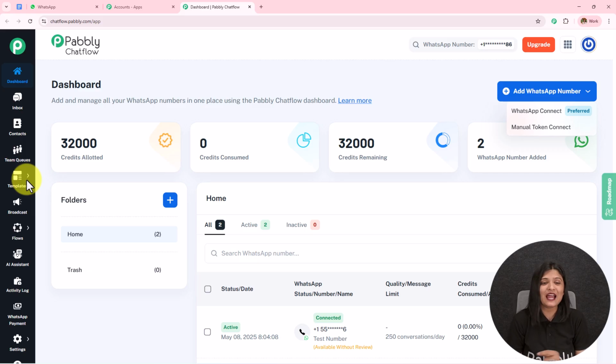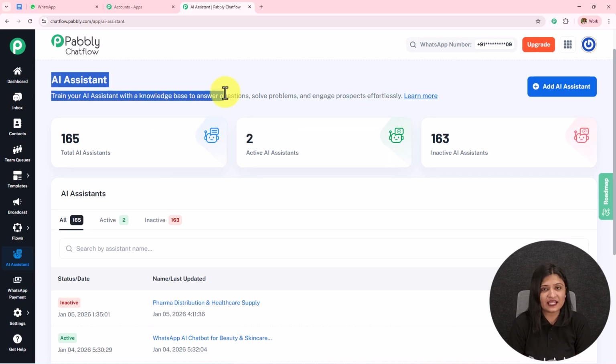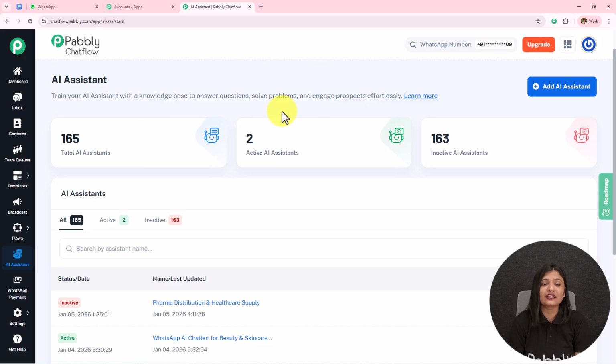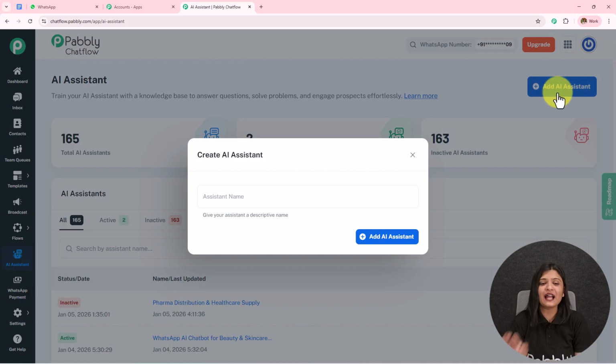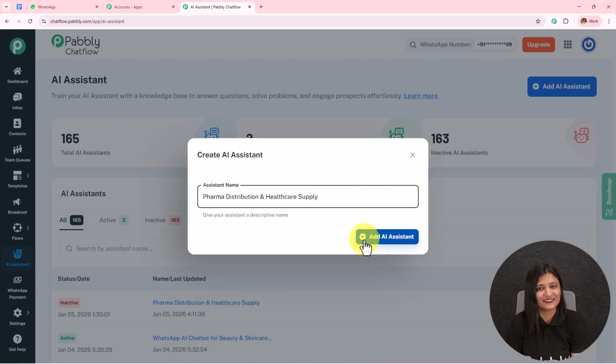Now to create this AI agent, on the left hand side we have this option of AI assistant. So let's open this. Here I have landed on this AI assistant page. You can see the total AI assistants, the active AI assistants which are active on some chats, and then the inactive AI assistants. To create a new AI assistant, you simply have to click on add AI assistant, and then name it and click on add AI assistant.